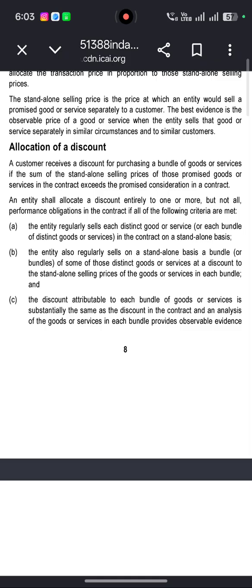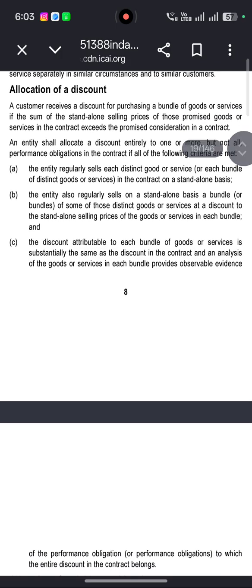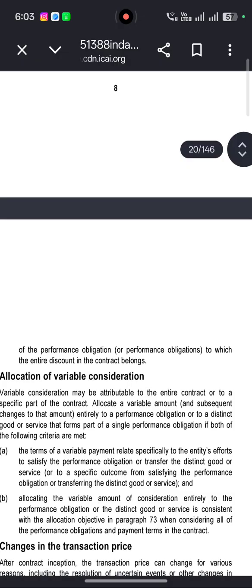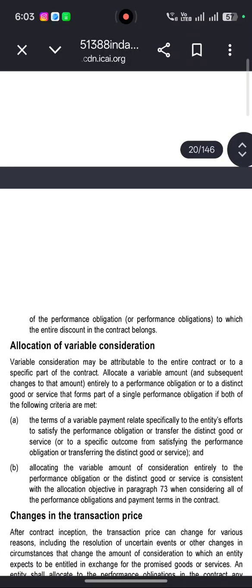The entity also regularly sells on a standalone basis a bundle or bundles of some of those distinct goods or services at a discount to the standalone selling prices of the goods or services in each bundle. The discount attributable to each bundle of goods or services is substantially the same as the discount in the contract, and an analysis of the goods or services in each bundle provides observable evidence of the performance obligation or obligations to which the entire discount in the contract belongs.